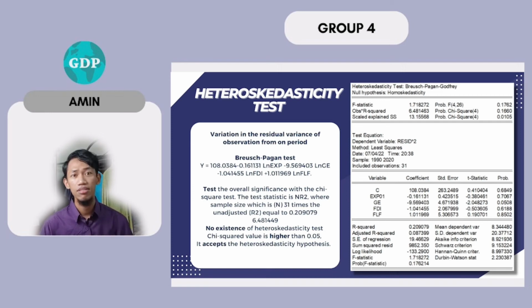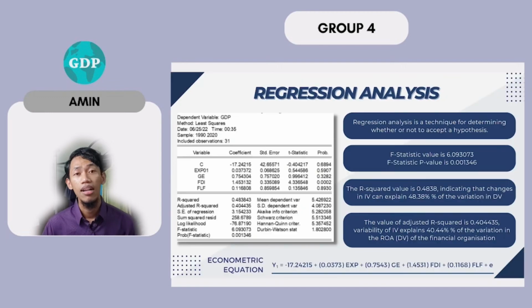After evaluating the auxiliary equation, test the overall significance with the chi-square test. The test will conclude with 6.481449. Since the chi-square value is higher than 0.05, there is no existent heteroscedasticity problem, so it accepts the hypothesis. Last is regression analysis to determine whether to accept a hypothesis.